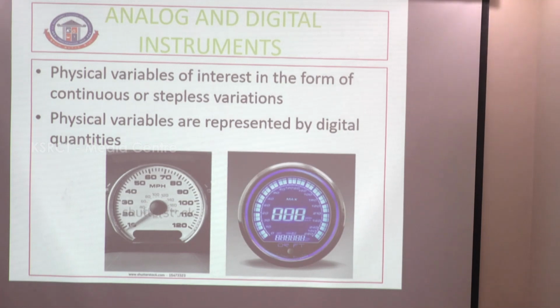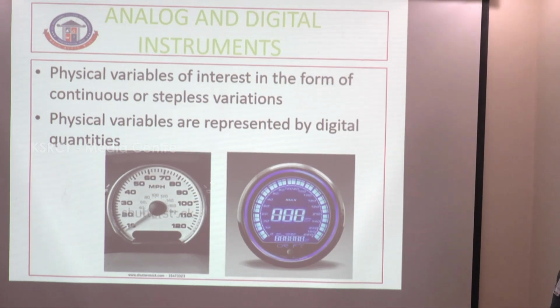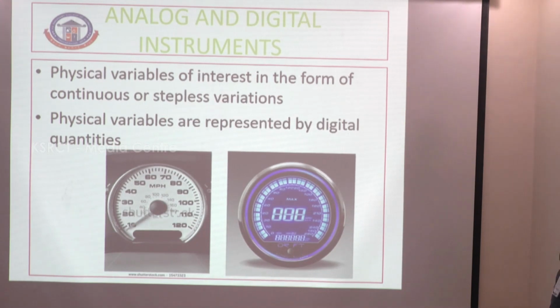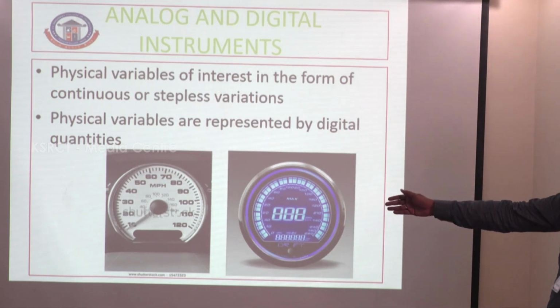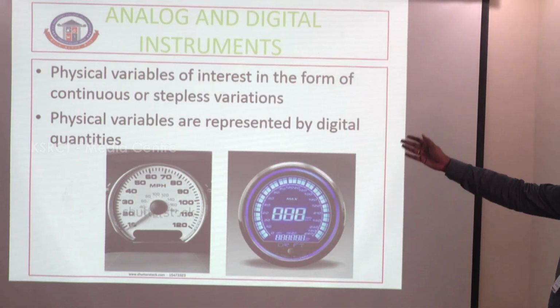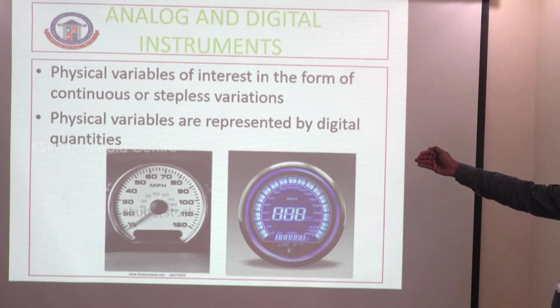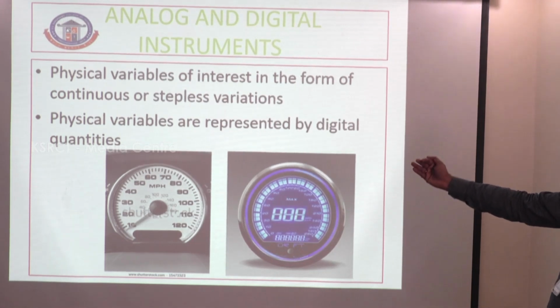Analog and digital instruments. Analog instruments measure physical variables of interest in the form of continuous, stepless variations. Digital instruments represent physical variables by digital quantities. This is the first picture, shown in every automobile: cars, two-wheelers, etc.